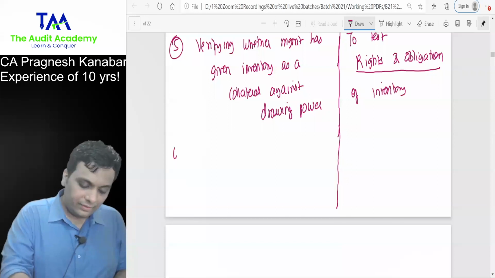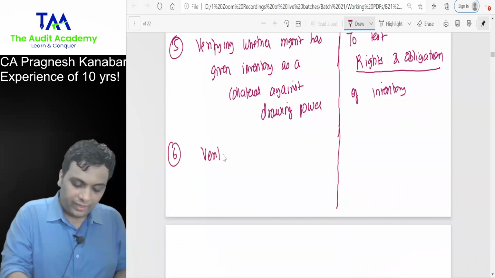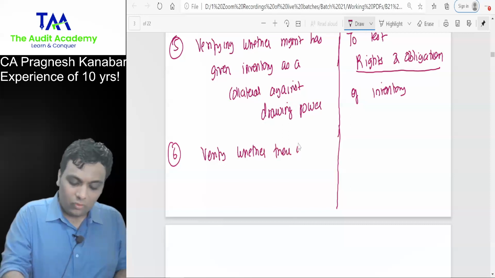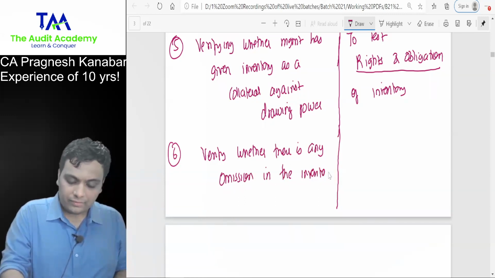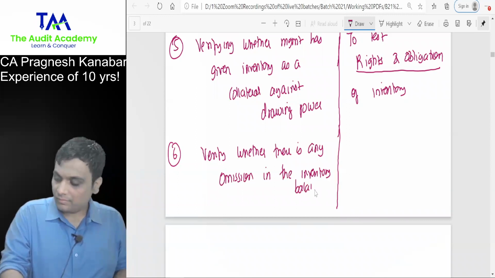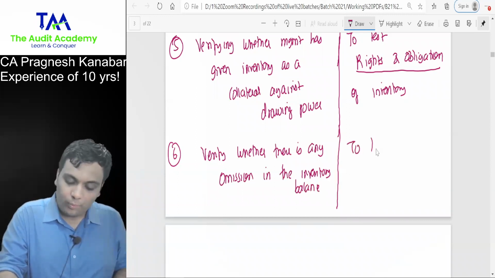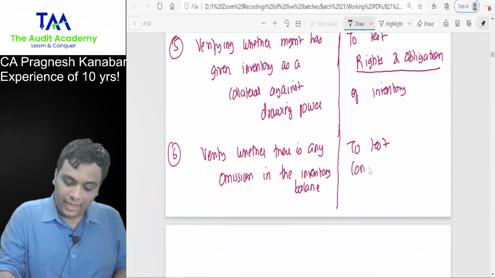Then tell me, everyone, I am trying to verify whether there is any omission in the inventory balance. I am trying to test, superb, I am trying to test completeness of inventory.